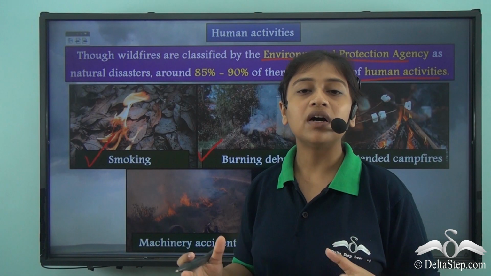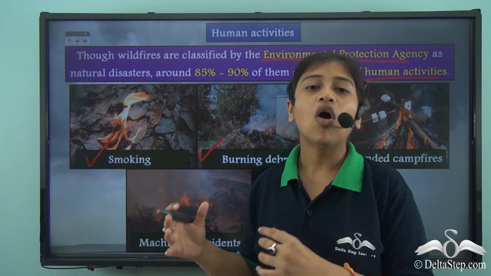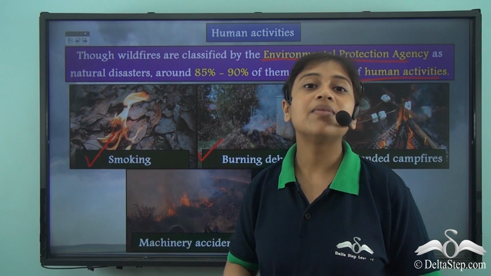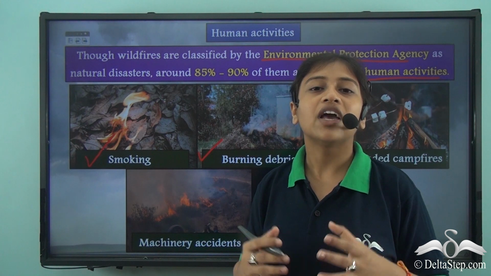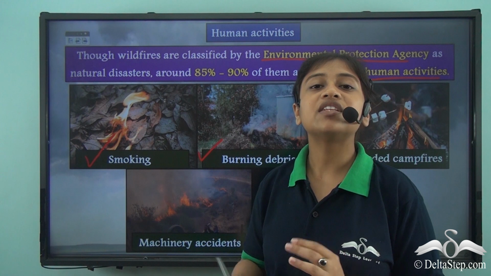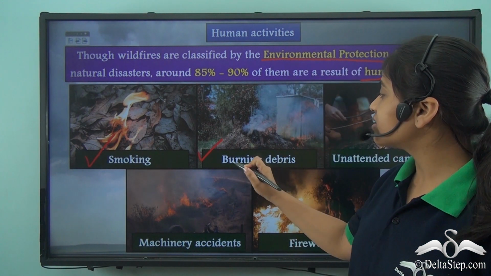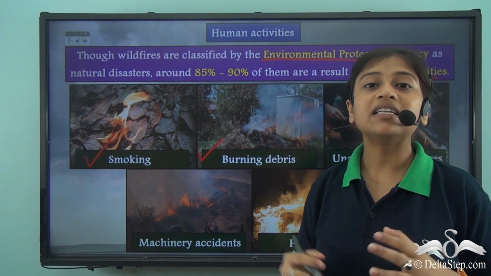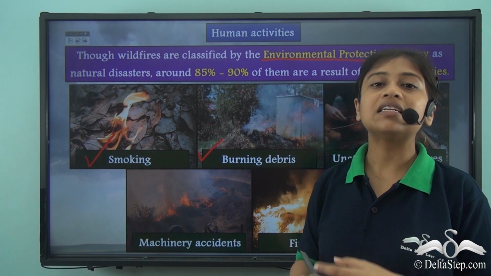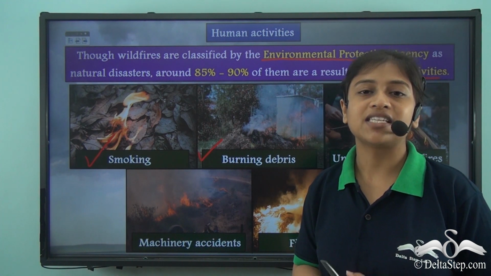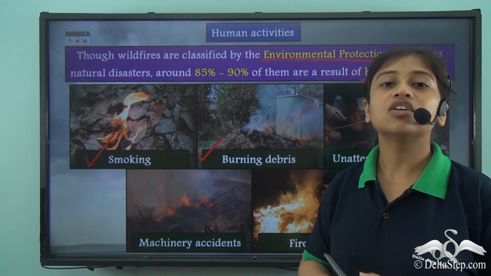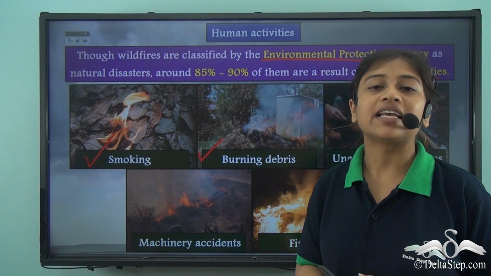Now, people tend to burn the trash of their household or of their work area in the outskirts of their area, away from their residences. Now, these outskirts are usually forested areas or areas where people do not live, and they are mostly wooded. So when they leave behind such burning debris, though these are left behind with ashes, there are also some slowly burning debris that are not completely extinguished. People tend to leave these burning debris there, which eventually may cause a huge fire and destroy large extensive farms.